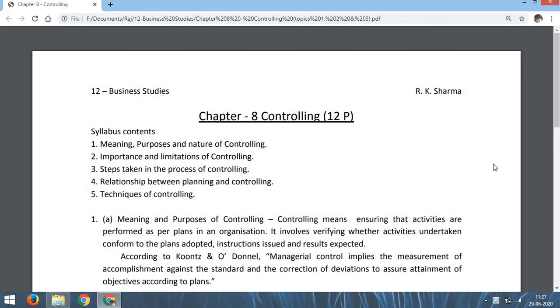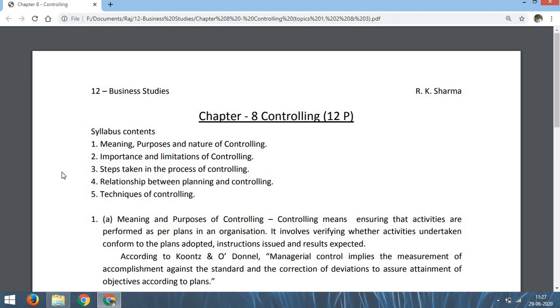In chapter 4 we have discussed planning, chapter 5 was related to organizing, chapter 6 was concerned with staffing, and chapter 7 was concerned with directing. Now this chapter 8 is related to controlling. Okay, so I am starting this chapter today.